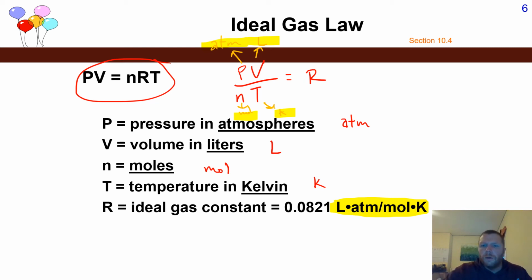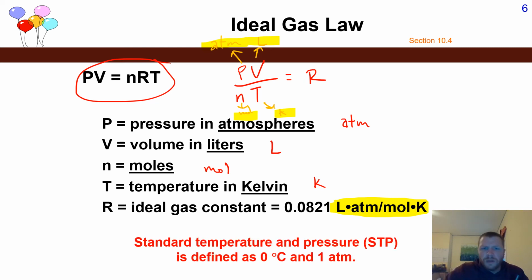Now, you can ultimately relate all of this to conditions known as standard temperature and pressure. STP is defined as standard conditions where your temperature is 0 degrees Celsius and the pressure is 1 atmosphere. When you convert 0 degrees Celsius to Kelvin, it's 273.15.